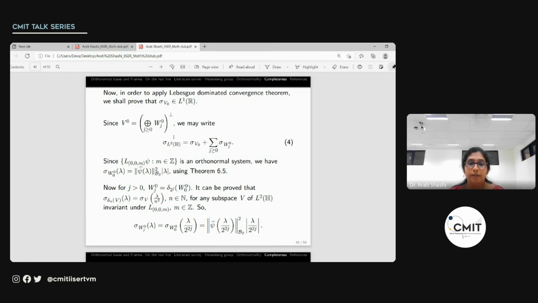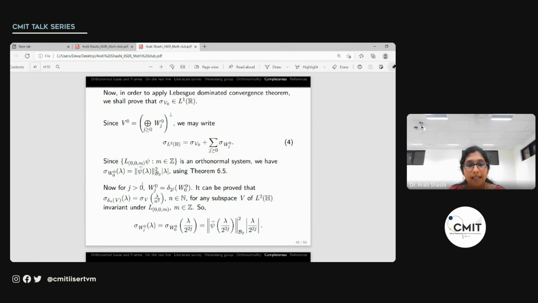It is known that sigma of the whole space is 1, and sigma of V naught we do not know. Sigma of W00 we can write, because W00 is just the closed linear span of all the translates of psi. So it is a principal shift invariant space, and its sigma map can be written out explicitly in this manner. What we do not know are the sigma Wj0 for all j greater than 0.